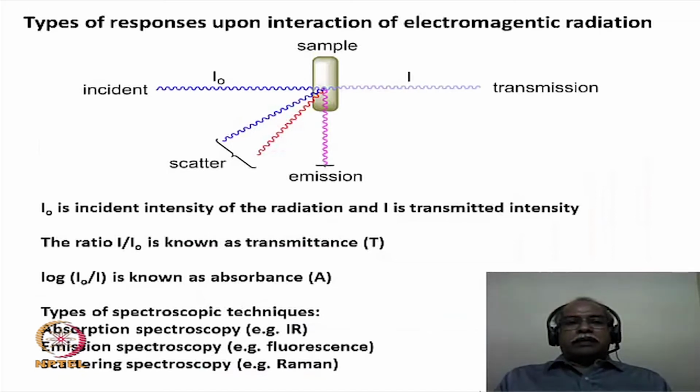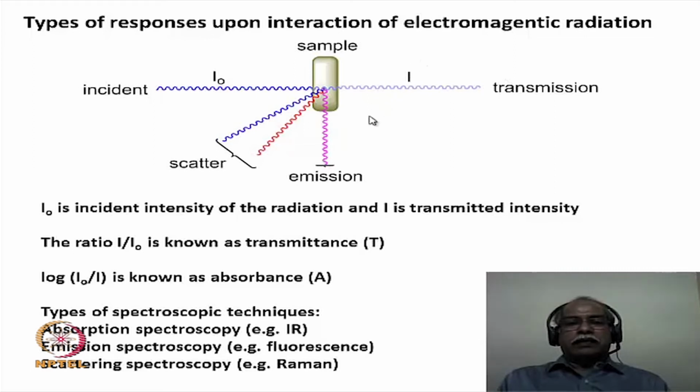This slide tells us something about the responses upon interaction of electromagnetic radiation. In other words, when a sample is being excited by electromagnetic radiation, what are the processes that can occur in the sample? Let us consider incident light falling on the sample in this direction. I0 is the intensity of the incident light falling on this substance. The substance can absorb a certain amount of this light and then transmit the remaining light to the other side. I is the intensity of the transmitted light, for example. So I0 minus I corresponds to the absorbance, the intensity that is absorbed by the sample itself.